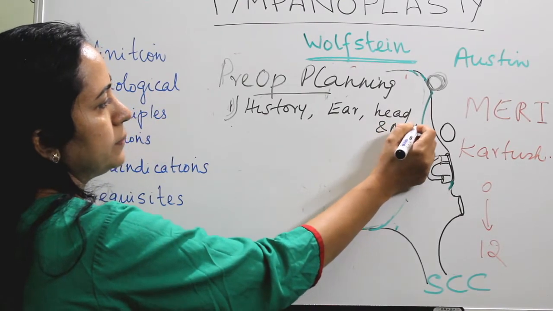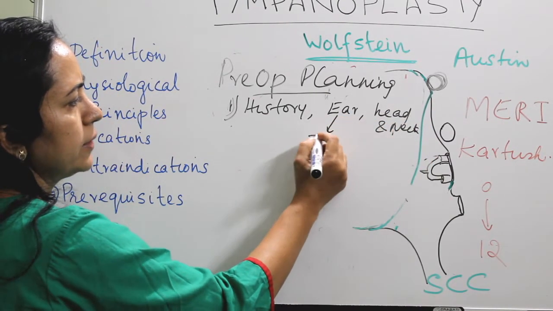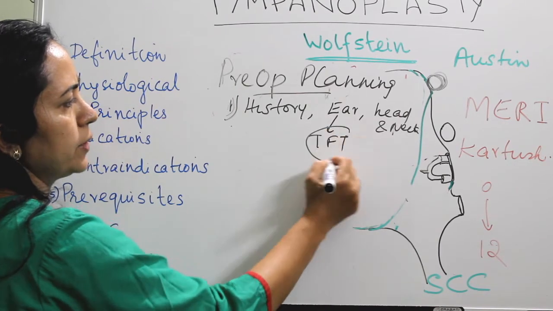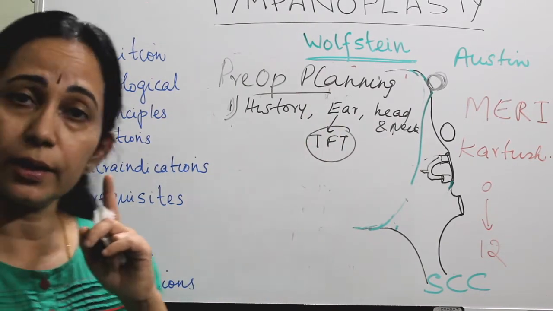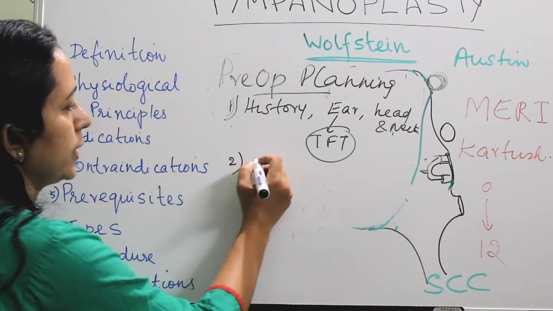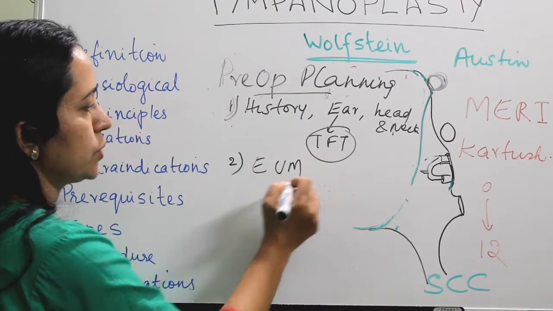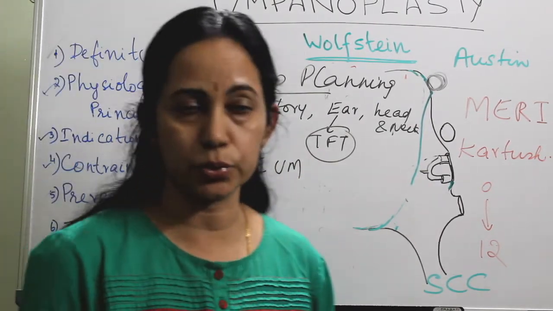Okay. And in the ear, the tuning fork test is very important. Do a tuning fork and document that. And examination under microscope is also important, using an otomicroscope.